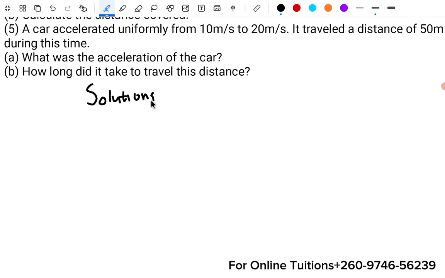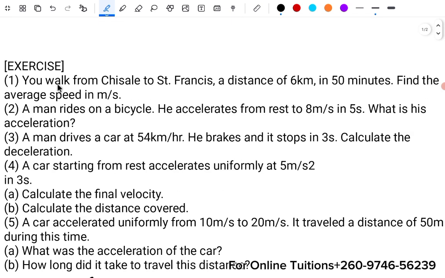Okay, so we want our solutions to be here. The question simply wants us to find, you walk from Chisale to St. Francis, you've been given a distance and you've been given time. So this is distance, and this is time. So we know we can use speed. Average speed is equal to total distance over total time. That is the average speed. Now speed, we're told it's supposed to be measured in meters per second.